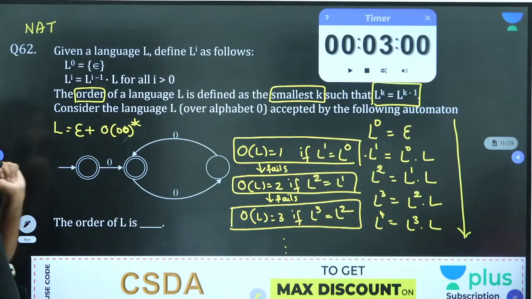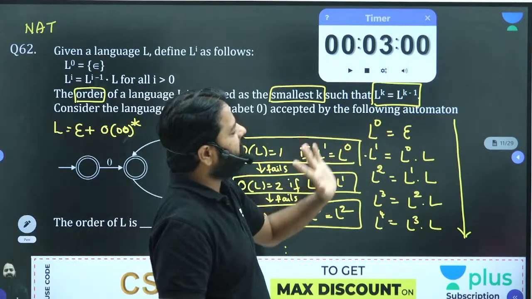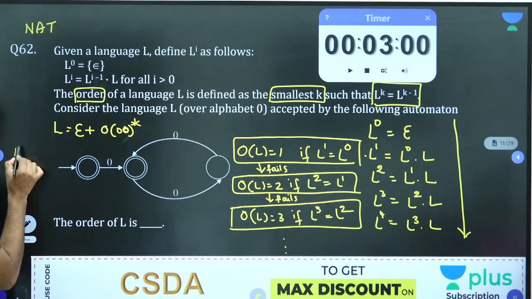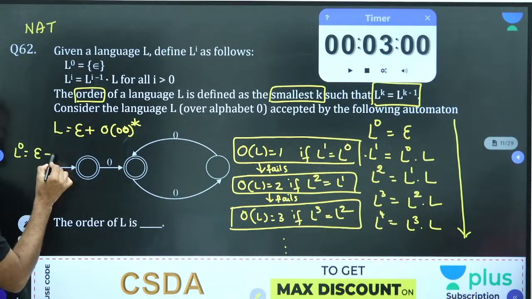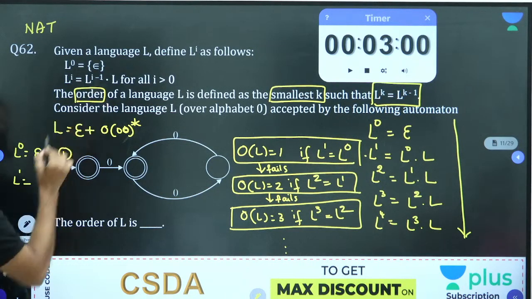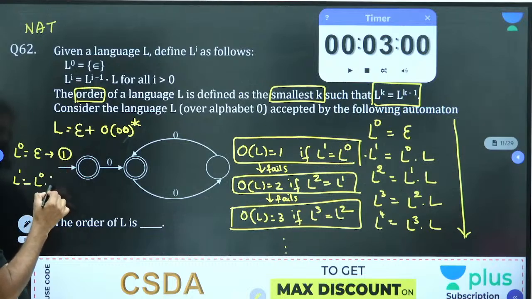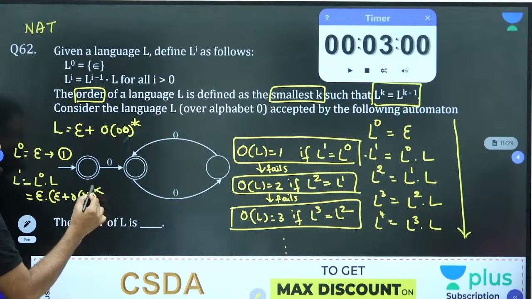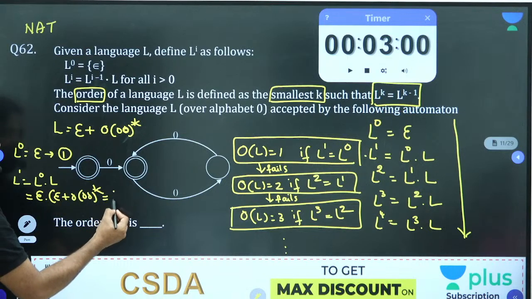Now we'll start the algorithm. L power 0 is epsilon, as per the algorithm. Now compute L power 1 using the algorithm: L power 0 dot L. L power 0 is epsilon, and L is mentioned here: epsilon plus 0 followed by (00)*. Is it the same as L only? Yes. So keep it as 2.